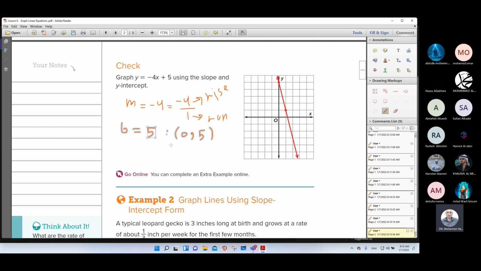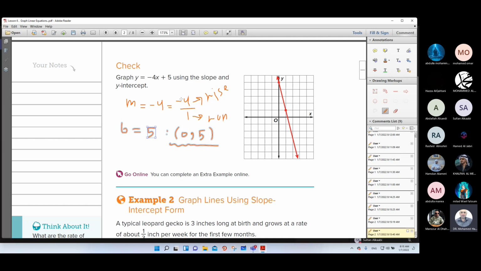So at first, represent this point on the coordinate plane. (0, 5) means go to the y-axis and count 5 units: 1, 2, 3, 4, 5. The first point will be here. Then determine the rise.